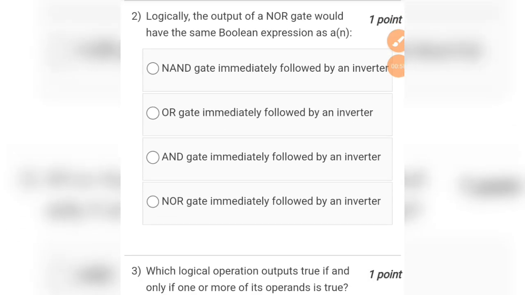Question number 2 is, logically the output of a NOR gate would have the same Boolean expression as: NAND gate immediately followed by an inverter, OR gate immediately followed by an inverter, AND gate immediately followed by an inverter, NOR gate immediately followed by an inverter. So the correct answer for this question will be OR gate immediately followed by an inverter.